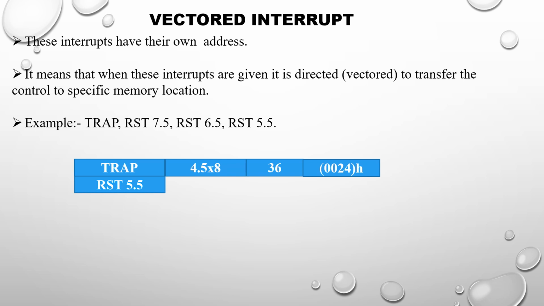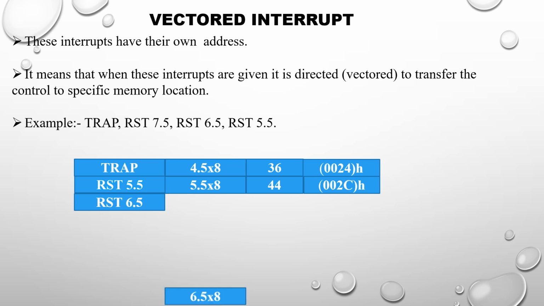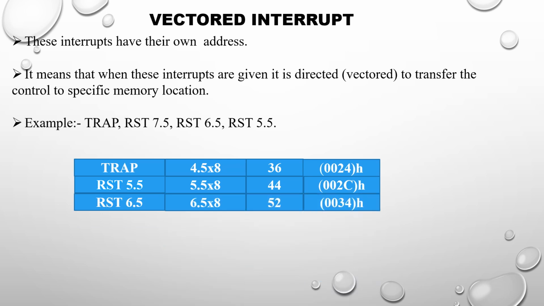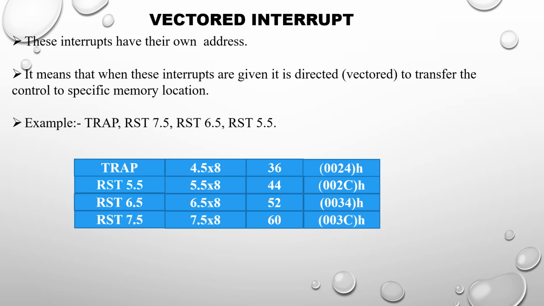Next is RST 5.5. We multiply 5.5 by 8 and we get the answer 44, which is 002CH. RST 6.5: 6.5 into 8 is 52, which is 0034H. RST 7.5: 7.5 into 8 is 60, which is 003CH. These are the vector interrupt addresses.